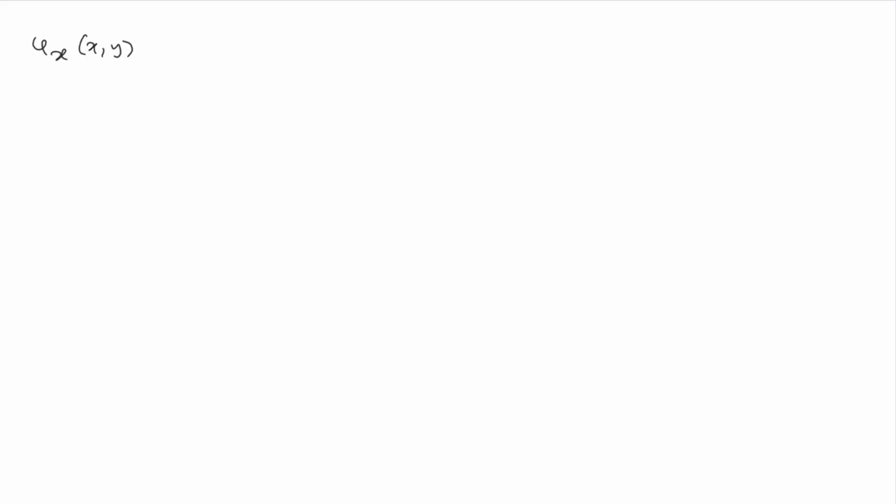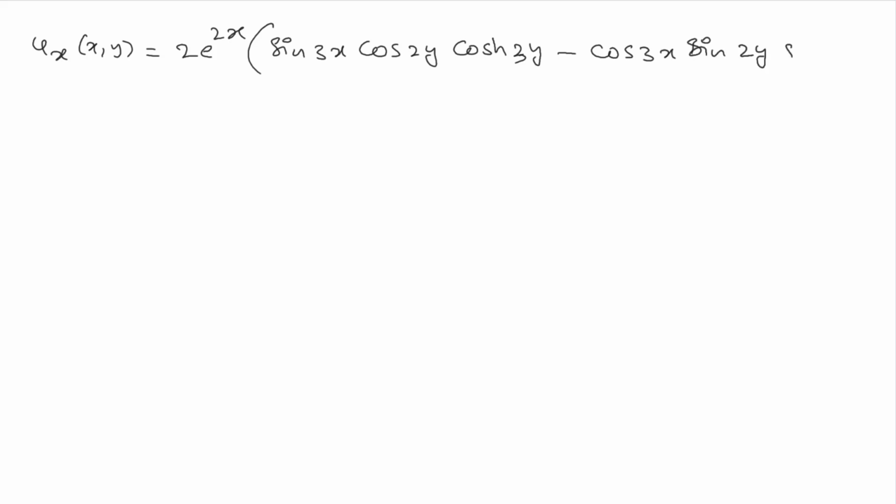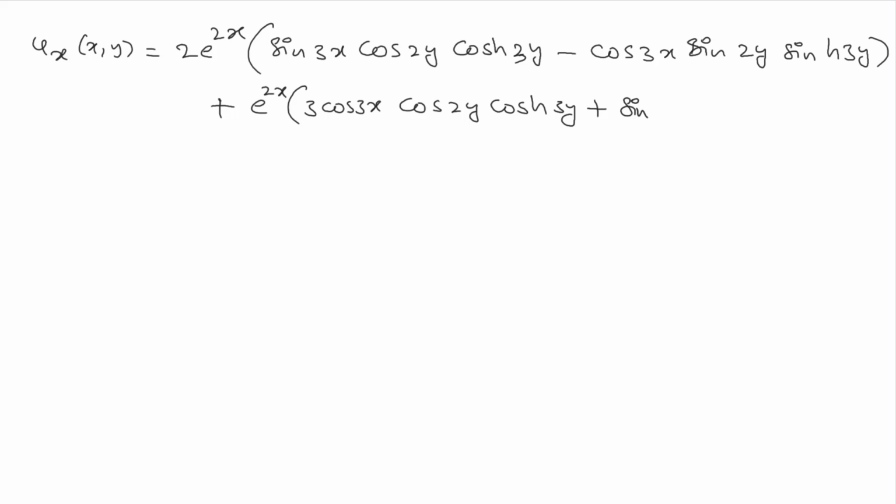So we have u_x(x,y) from the given function u as 2 e^(2x) times the remaining part of the function, (sin 3x cos 2y cosh 3y − cos 3x sin 2y sinh 3y), plus e^(2x) times (3 cos 3x cos 2y cosh 3y + 3 sin 3x sin 2y sinh 3y).